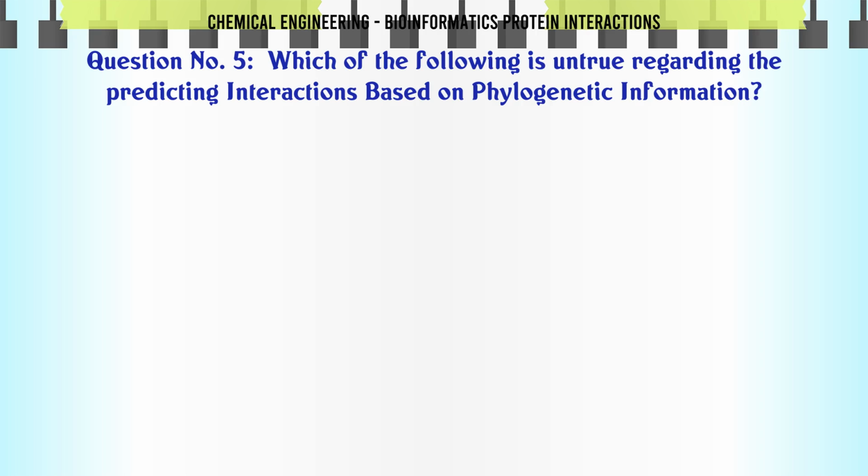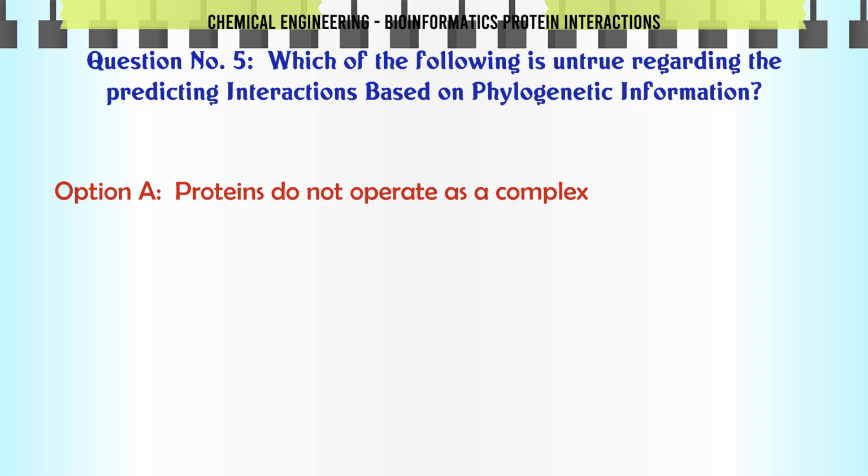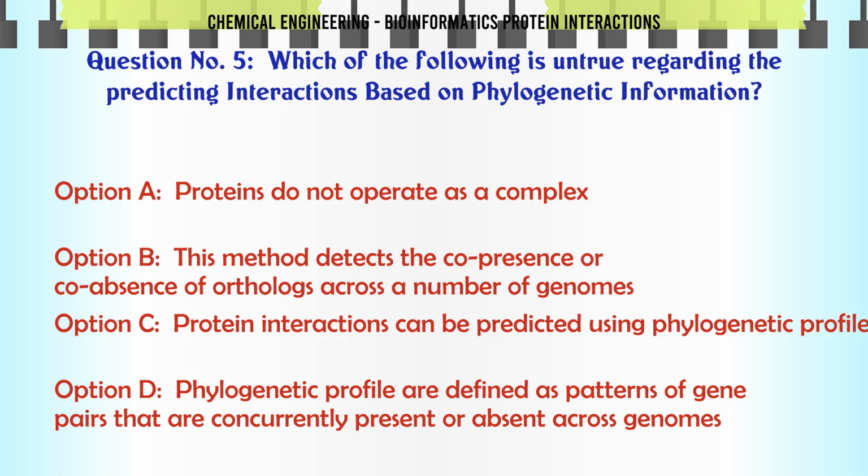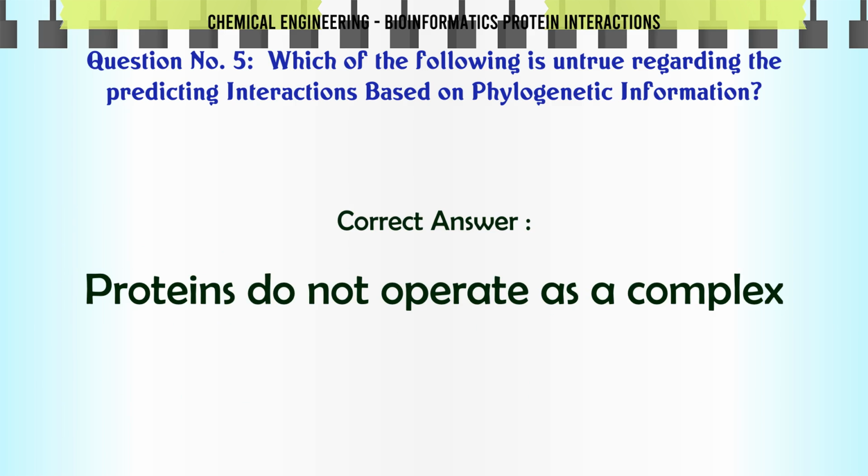Which of the following is untrue regarding the predicting interactions based on phylogenetic information? A. Proteins do not operate as a complex. B. This method detects the co-presence or co-absence of orthologs across a number of genomes. C. Protein interactions can be predicted using phylogenetic profiles. D. Phylogenetic profile are defined as patterns of gene pairs that are concurrently present or absent across genomes. The correct answer is proteins do not operate as a complex.